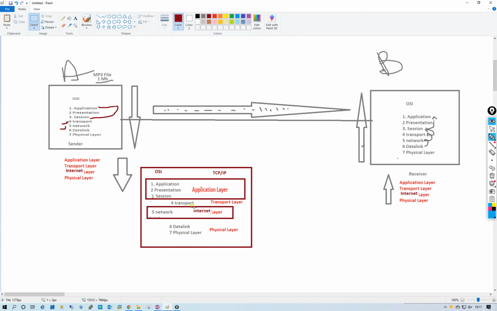Now, the data is first generated by the application layer and sent to the transport layer. What is the third layer of the TCP/IP model? The internet layer, which is between transport and physical layer. So what is the use of that layer?